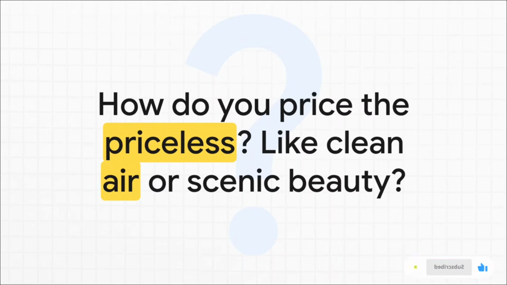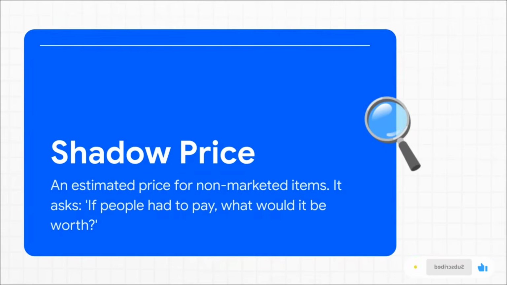To tackle this, ENRAP uses a really cool and super important concept. Okay, pay attention here because this is a term you absolutely must know for your exam: shadow price. A shadow price is basically an estimated value. Economists have all these clever methods to try and answer the question, if there was a market for clean air, what would people be willing to pay for it? It's a way to make the invisible value of nature visible in our economic spreadsheets. And this, right here, is the biggest difference between ENRAP and the other two systems.